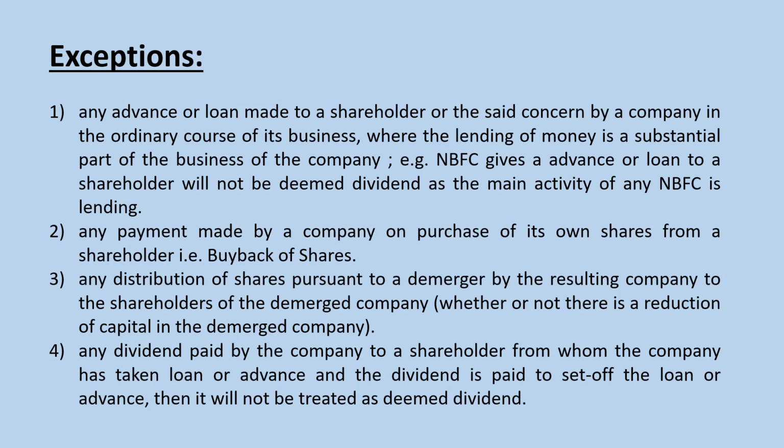Then fourth point, any dividend paid by the company to the shareholders from whom the company has taken loan or advance, and a dividend is paid to set off the loan or advance, then it will not be treated as deemed dividend. So these are the exceptions to the concept of deemed dividend. In these four situations, any payment made by the company to the shareholder will not be considered as deemed dividend.